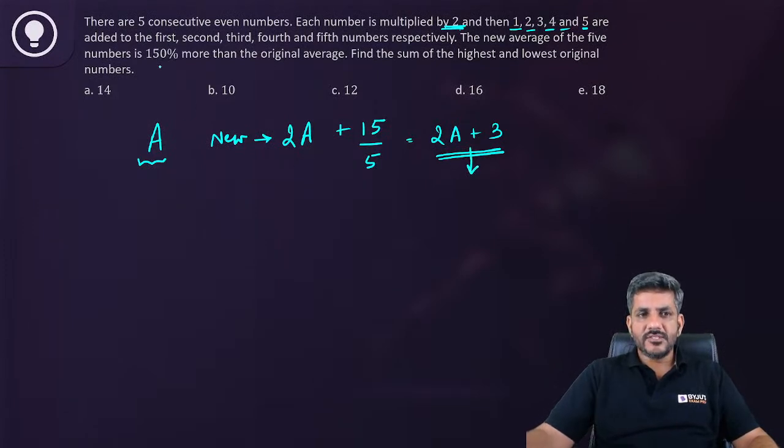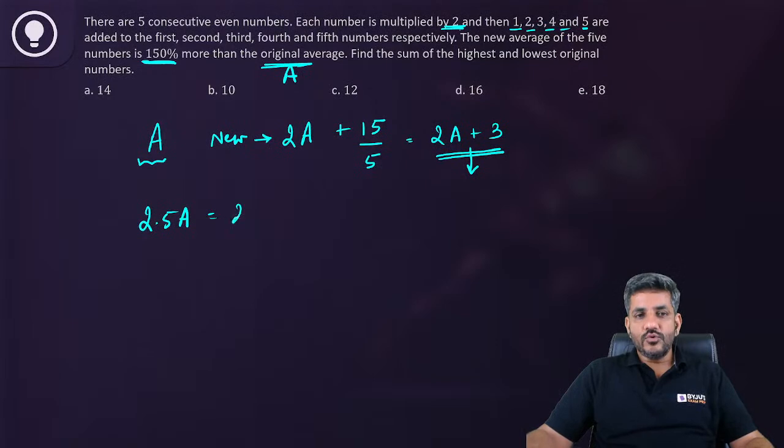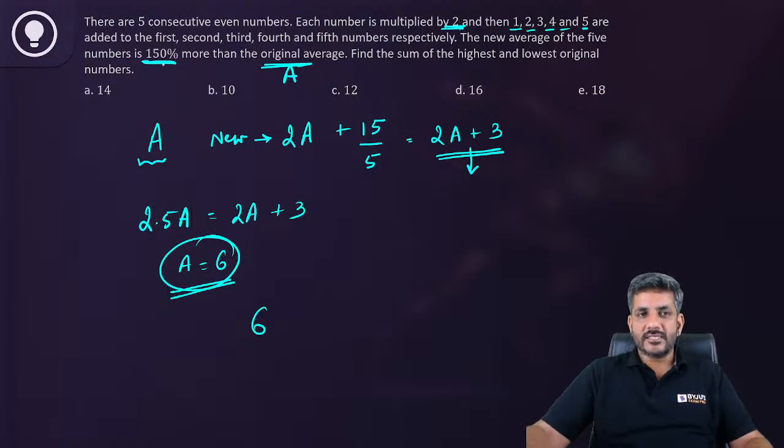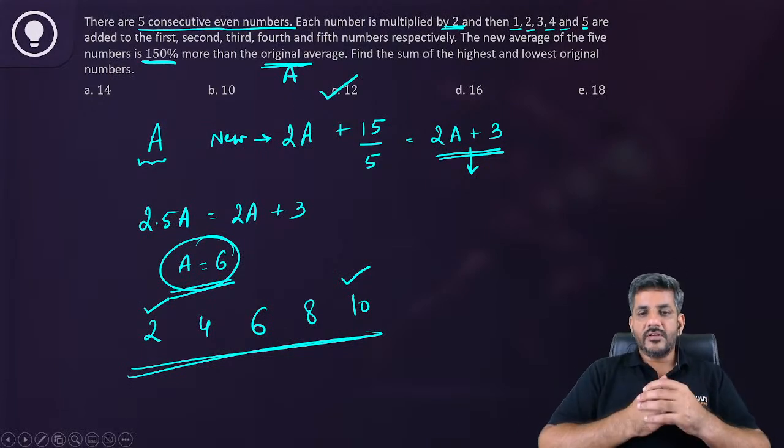He says this new average is 150% more than the original average, which is a. What is 150% more than a? A plus 150% of a, that is a plus 1.5a, that is 2.5a. This 2.5a is equal to 2a plus 3. That gives me a is equal to 6. So if the original average was 6 and it is the average of 5 consecutive even numbers, the two numbers before that were 2 and 4, the two numbers after that were 8 and 10. So the sum of lowest and largest is equal to 12. So option C, 12, is the right answer for this particular question.